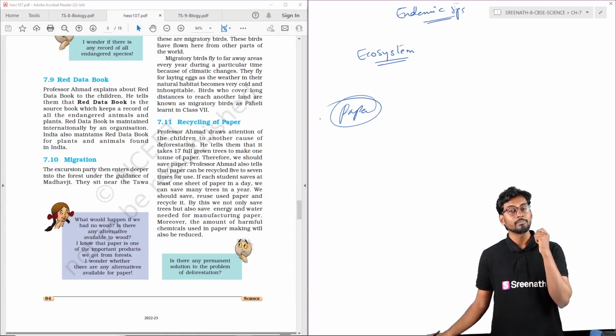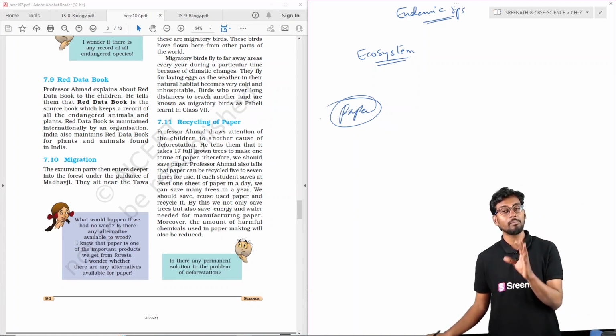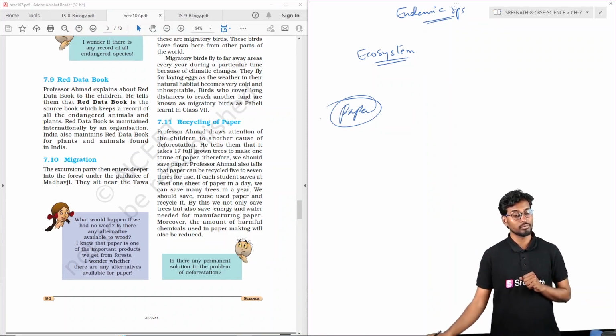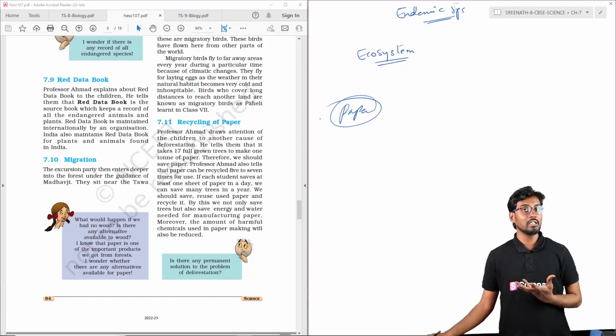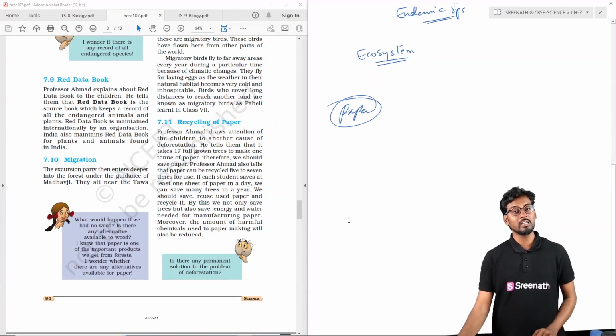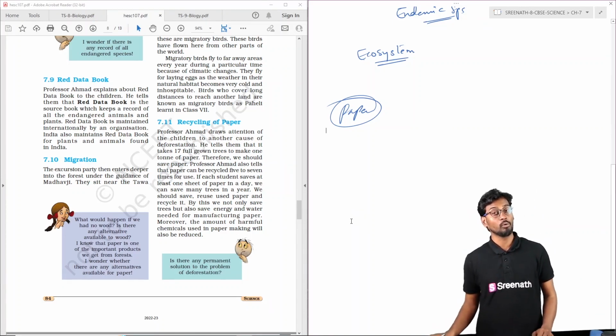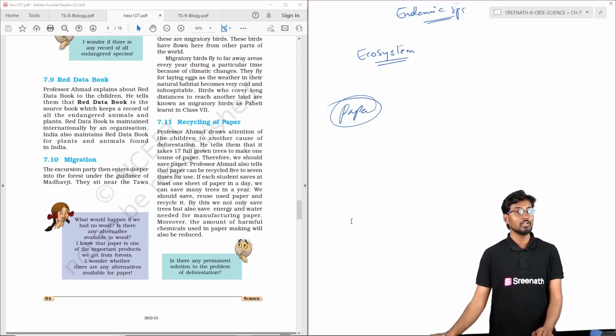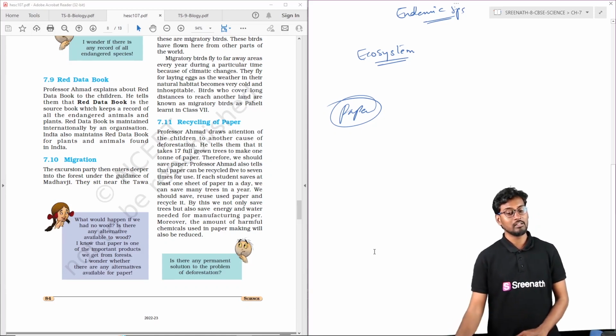So in order to avoid this deforestation, the paper used by us should be recycled so that it can be used again in the near future. Nowadays paper industries are going for recycling, preparing recycled paper from already used paper, to decrease the pressure on the forest cover. Recycling paper is one of the major factors to protect trees and plantations from deforestation, and also to avoid other kinds of climatic disasters.